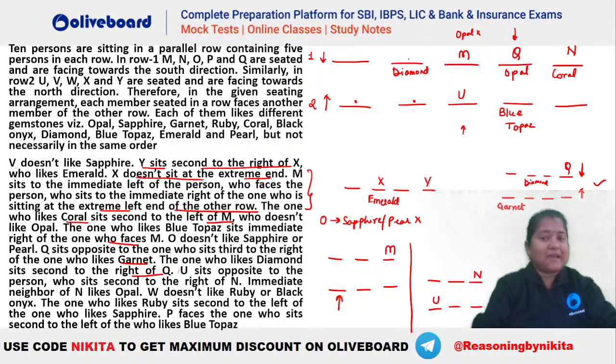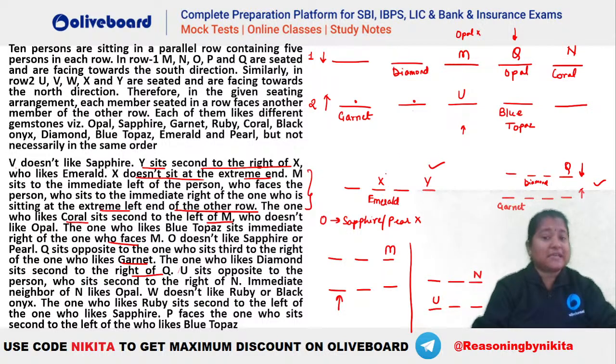So Q's second right is diamond, and also we will have your garnet at this particular end. This will be your garnet. Okay. I hope this is clear everybody. Is this understandable or not? Everyone. Now also you have to place your X and Y.